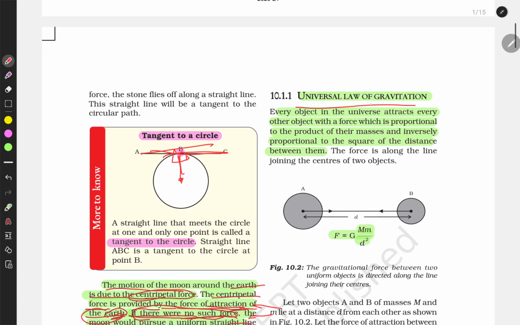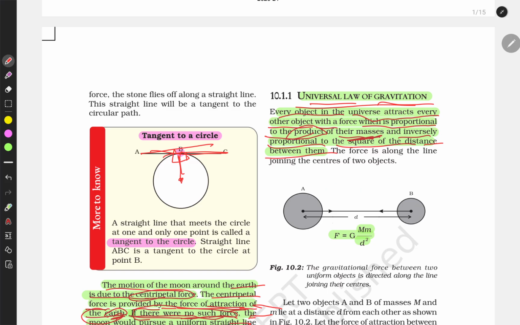What is the universal law of gravitation? Every object in the universe attracts every other object with a force which is proportional to the product of their masses and inversely proportional to the square of the distance between them.